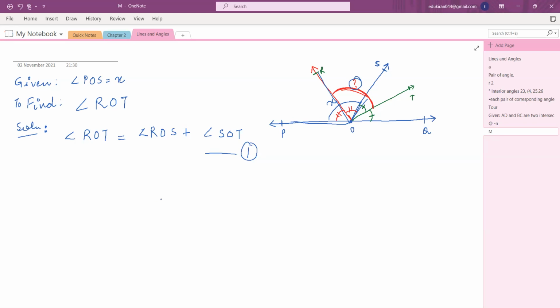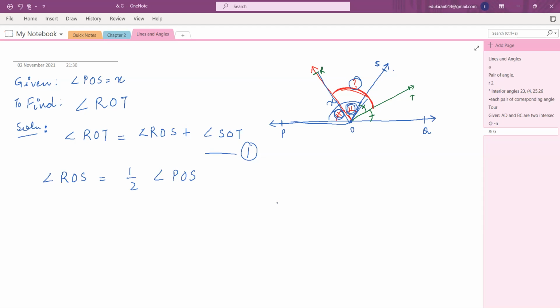So it is also given to you that these two angles are exactly equal, which I have marked here. Because this is the angle bisector, it is given to you that angle ROS, first of all look what is ROS, is half of angle POS. Is this okay?